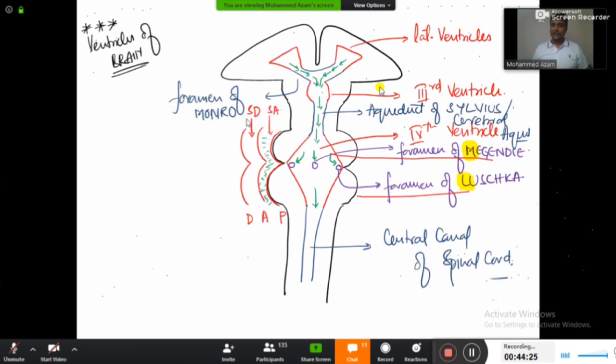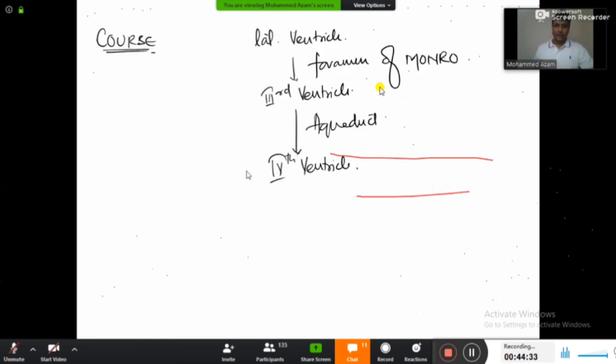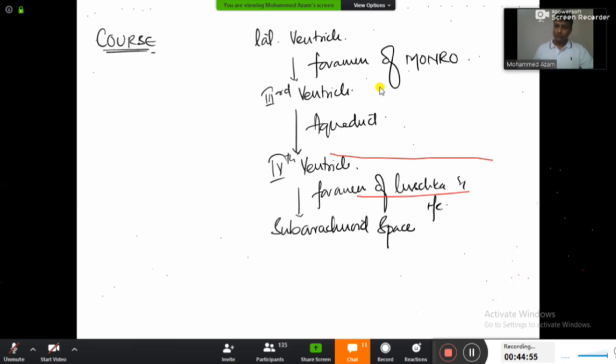So after writing everything in the diagram here, welcome back. हम ना simultaneously notes भी लिखते हैं. Diagram हो गया है. And now next we are going to write on the notes also. So where are we in the flow chart? Fourth ventricle. From the fourth ventricle, CSF is moving out into arachnoid space. And how is it moving out into the subarachnoid space? Via the foramen of Luschka and foramen of Magendie. ठीक है, foramen of Luschka and Magendie, it is going to come out into the subarachnoid space.